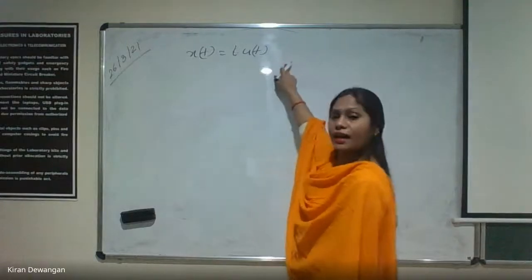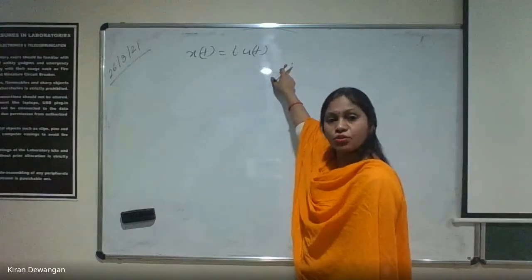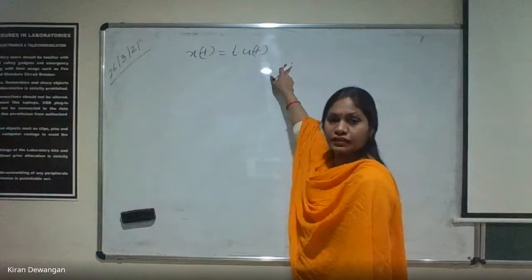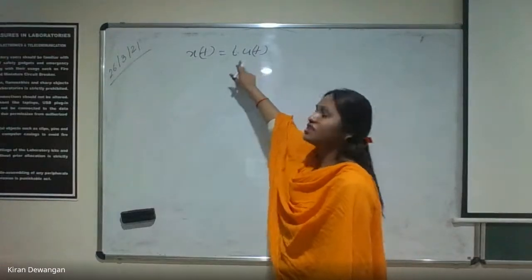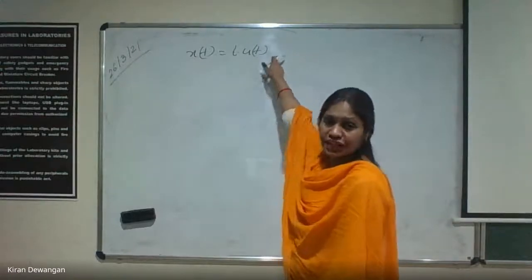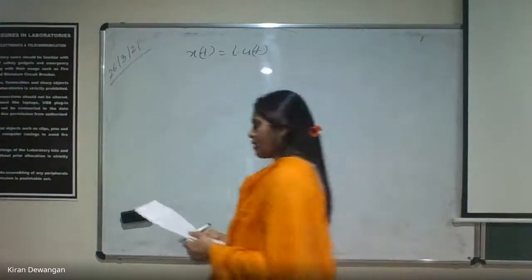So what is it actually? t times u(t) is what? It's a ramp. Correct. It's a ramp signal. We define ramp in this form also. It is t times t into u(t). Clear? So it's a ramp signal.